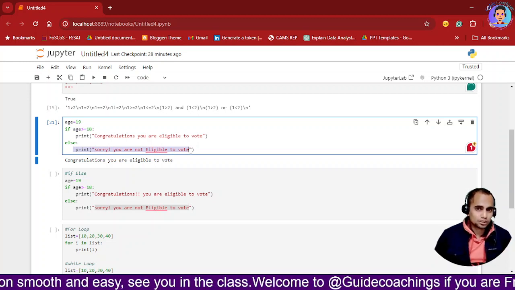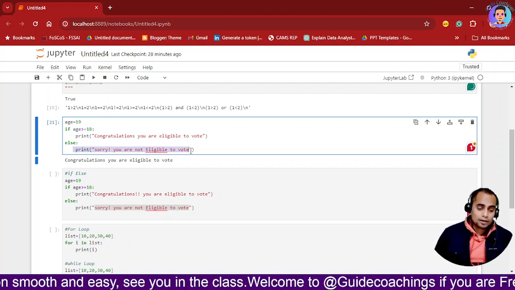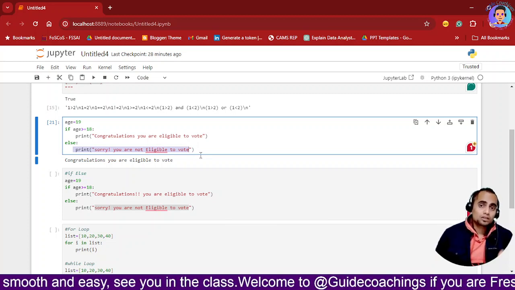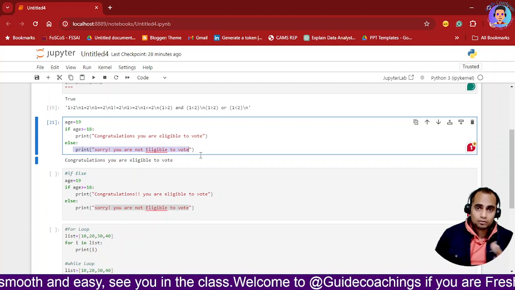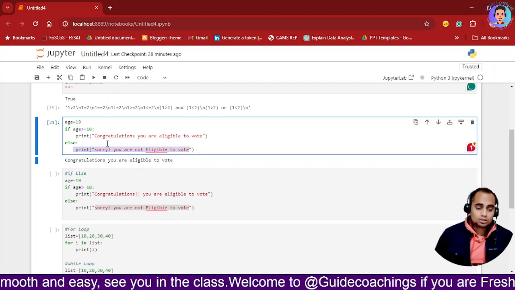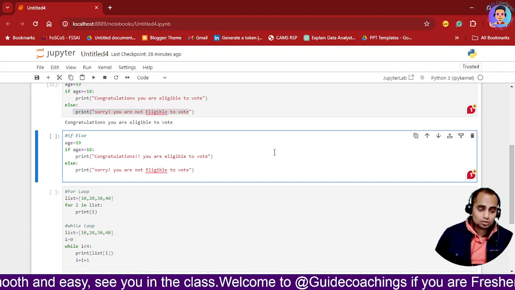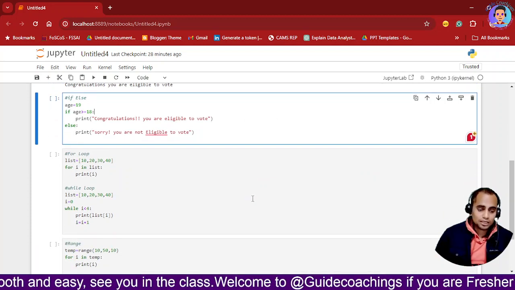I hope you understand it. It is very simple and it is easy to understand. But if you still feel some difficulties, you can write me a comment and we will discuss it. Now this is the if else part. Now we will be moving to the next part of today's session, that is the for loop.